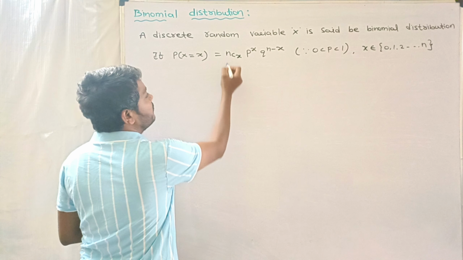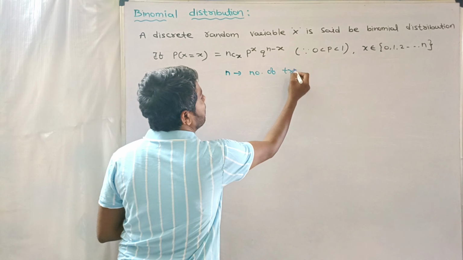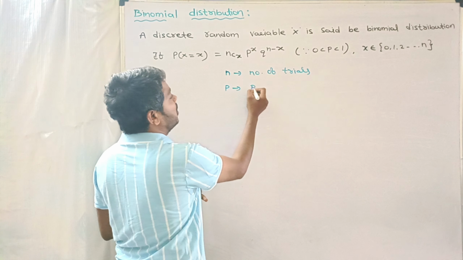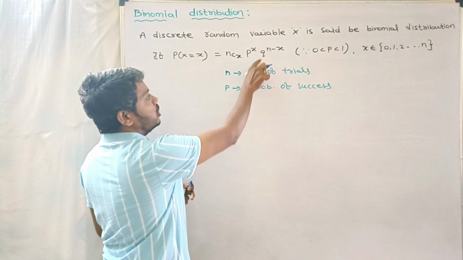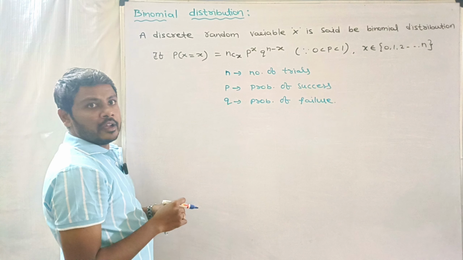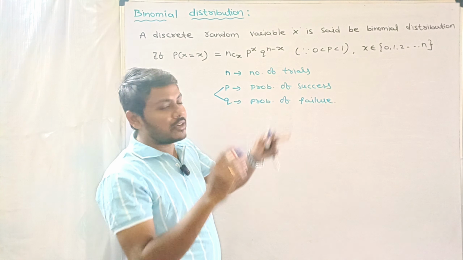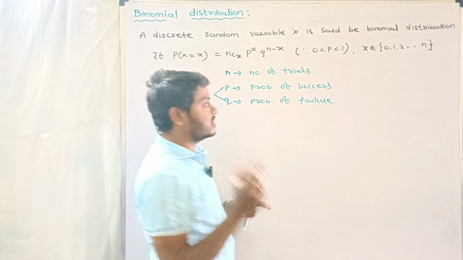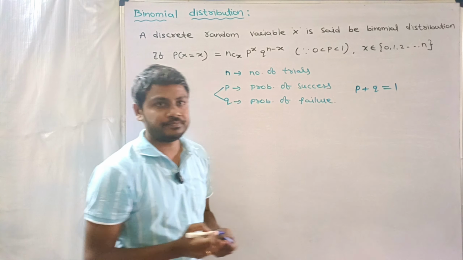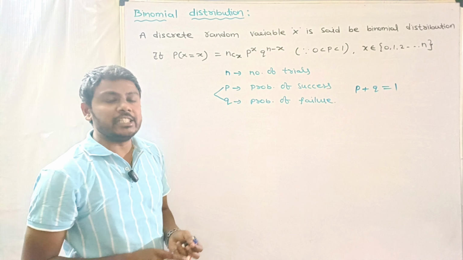Here n is called the number of trials, and p is always the probability of success. Next, q is the probability of failure. The relation between p and q is that the sum of the probability of success and the probability of failure is always 1, that is p plus q is always equal to 1. So that is the formula for binomial distribution.